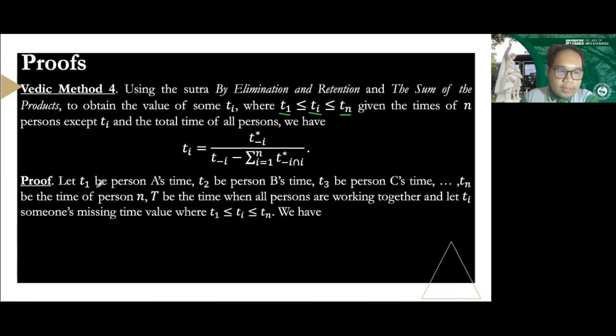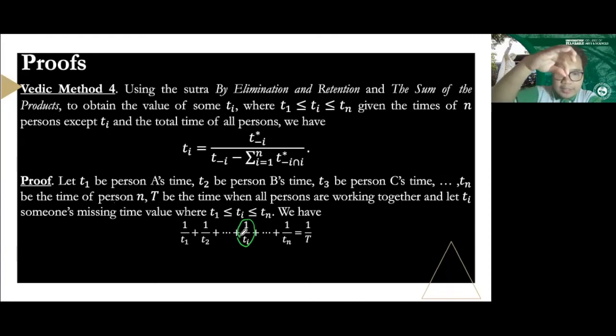So let T sub 1 be person A's time, T sub 2 be person B's time, T sub 3 be person C's time, until T sub n be person N's time. And let big T be the time of all persons working together, and let T sub i be someone's missing time, wherein T sub i is inclusively between T sub 1 and T sub n. We try now to emphasize that we have a certain T sub i which is within T sub 1, T sub 2, up to T sub n. So we just need to pick that certain T sub i, and then that person i's time is missing, and we want to get that, which is within the series here.